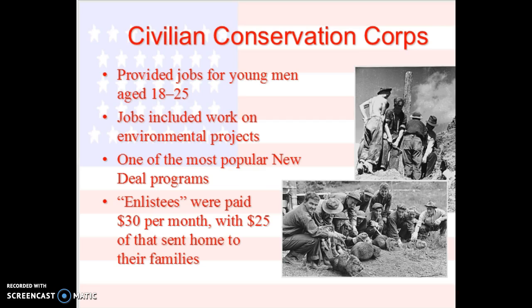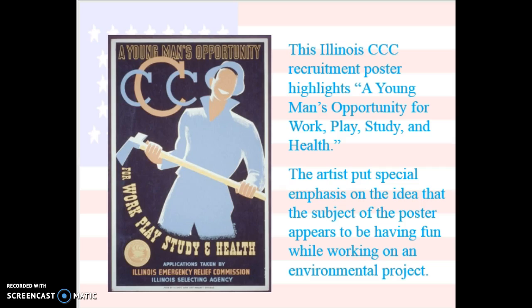Okay, so one of the first ones is the CCC, the Civilian Conservation Corps, and this is just for young men age 18 to 25. They had to go work on environmental projects, and they went to forests and did all sorts of things. This is one of the most popular New Deal programs, and it's the most successful. It lasts till about 1942. If you were in it, you got paid $30 a month, and you had to send $25 of that home to your family, so that would help your family get back on their feet. This is a recruitment poster for that. Okay, so we'll read through that.